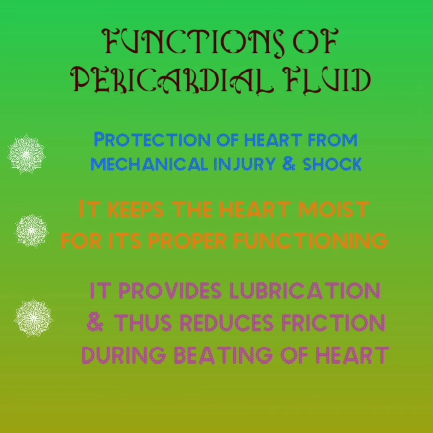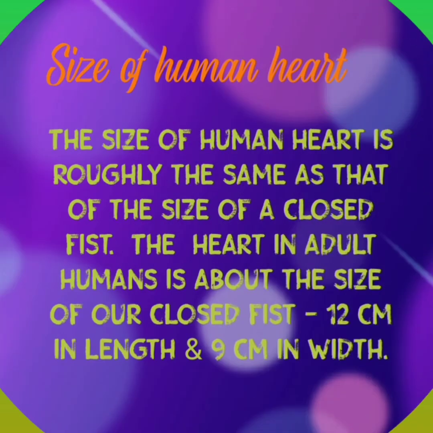The next one is it provides lubrication and thus reduces friction during beating of the heart. Our heart keeps on beating, right? So during this continuous beating of the heart, it may cause high friction, and this pericardial fluid provides lubrication. So when it provides lubrication, the friction reduces. So these are the three main functions of the pericardial fluid.